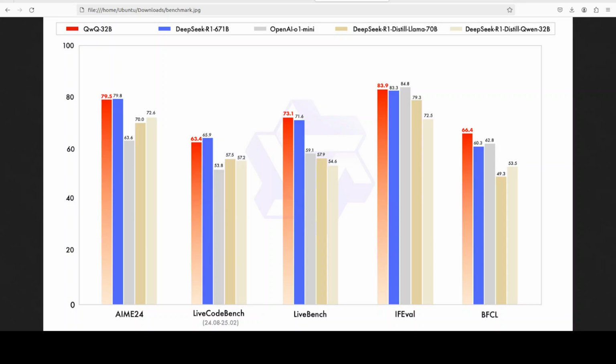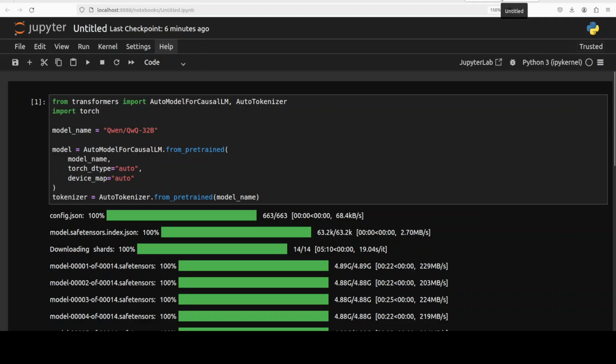But overall picture tells us that, for example, if you look at this BFCL, which is a big bench fine-tuned language model, and that shows the language understanding and enhanced language generation capabilities, this model has performed quite well, beating all of the rest of the lot. So performance wise, all the popular benchmarks are telling that the model is quite good, but we will get it installed and we will check it as it finishes.